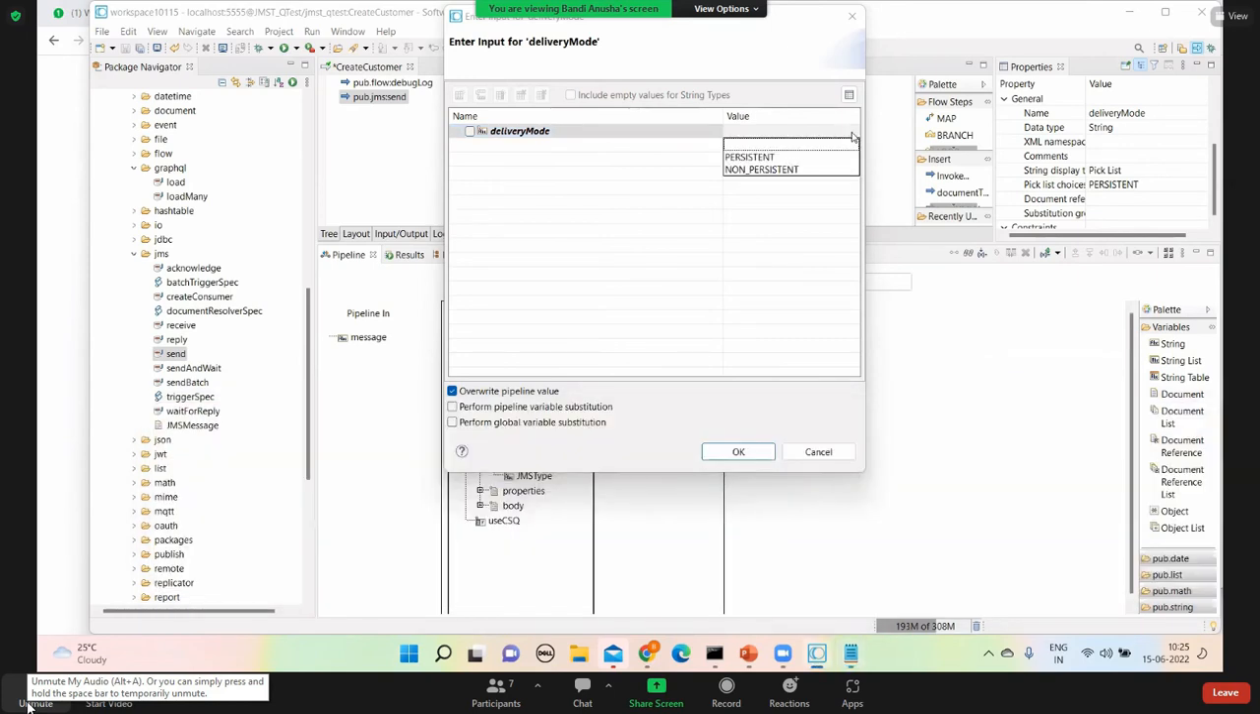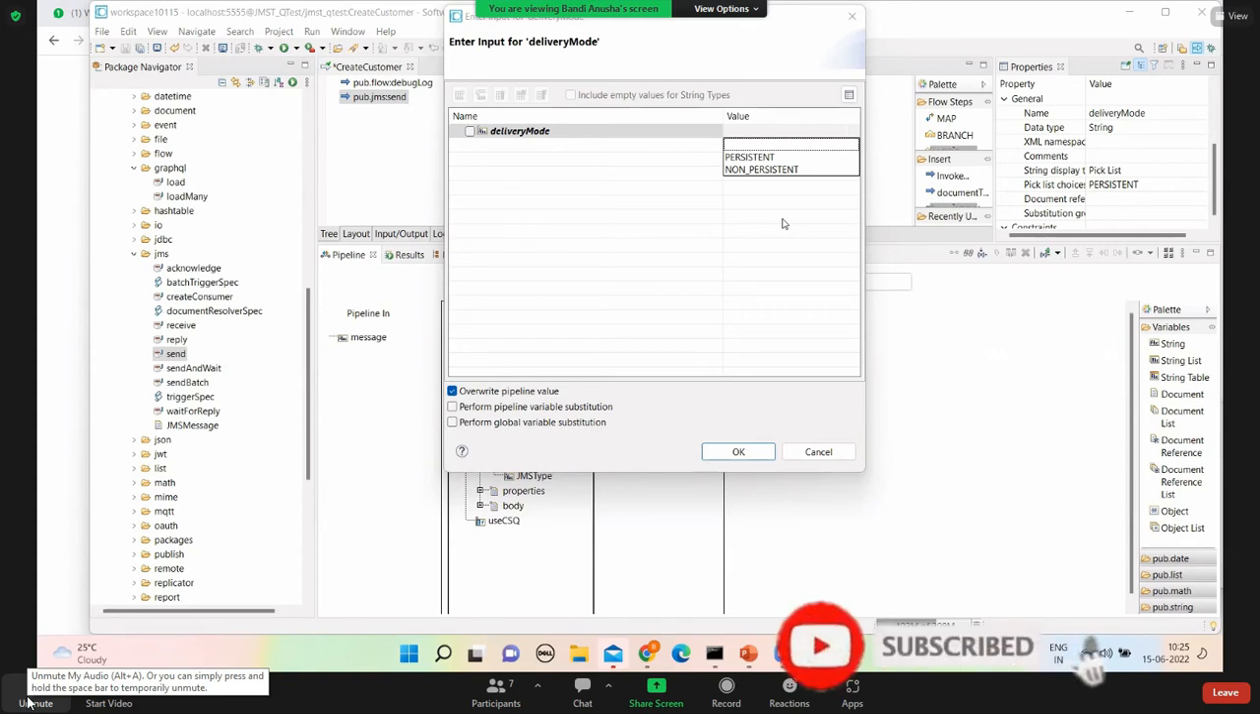Are you getting it? So in case of topic, there is no use of persistent or non-persistent. Why? Because the nature of topic is that the message will not be stored if the receivers are inactive. If the receivers are inactive, the message will not be delivered. The message is lost.